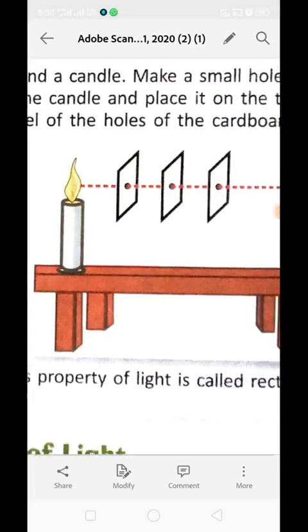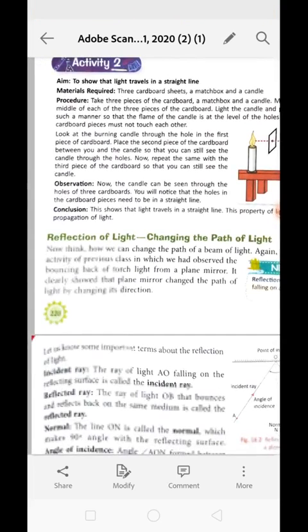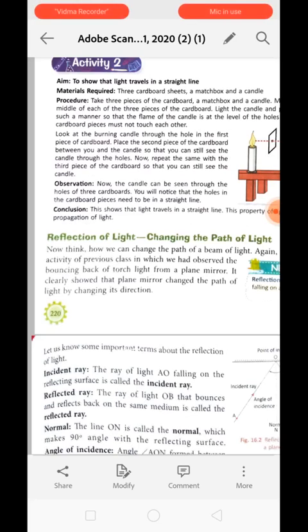Okay, now reflection of light, or changing the path of light, is the next topic. We have learned in our previous classes that light can only travel in a straight line. It cannot be curved, right? But light can change its path by bouncing back from a reflecting surface. Whenever light falls on a reflecting surface, it gets bounced back.